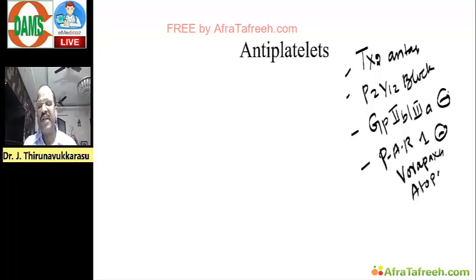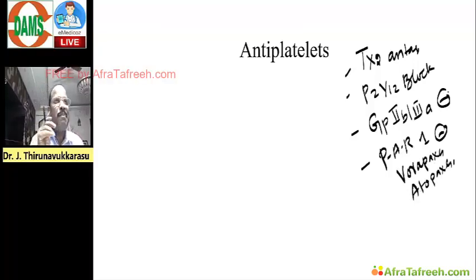All these are very important. So antiplatelets and anticoagulants, newer drugs you must know.